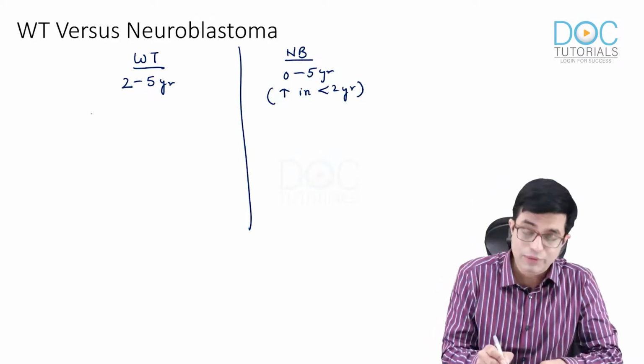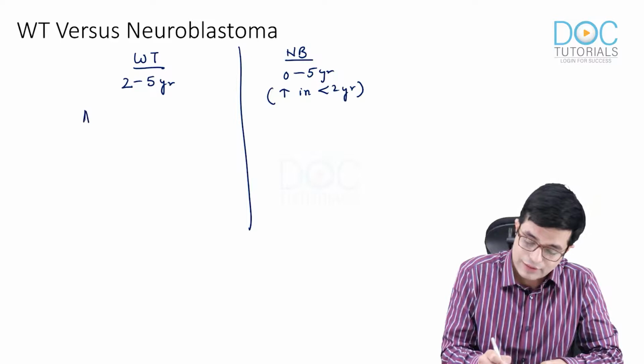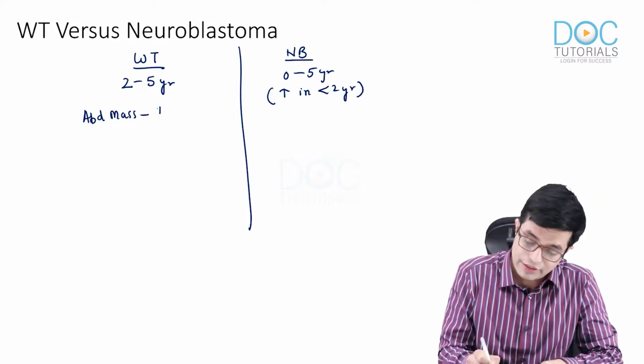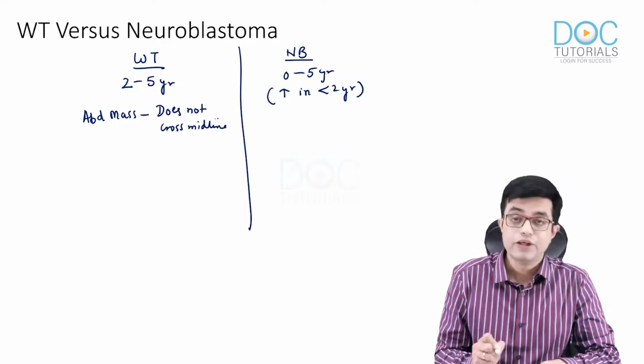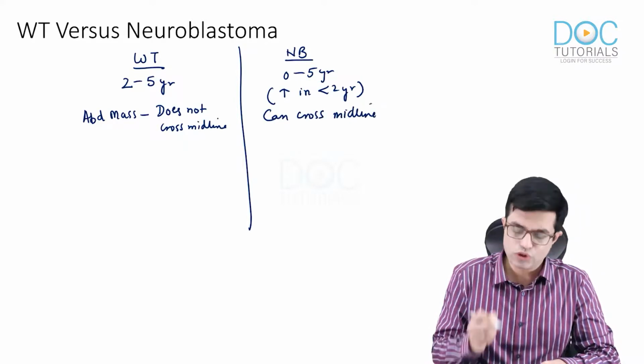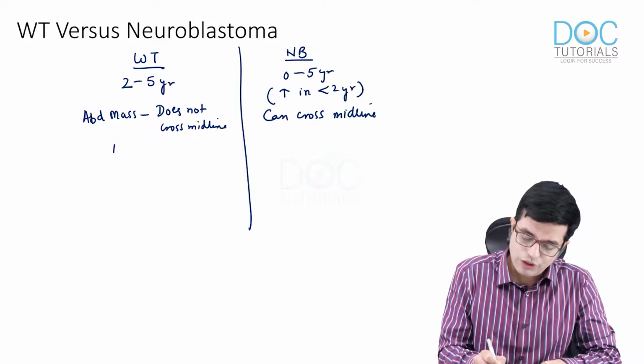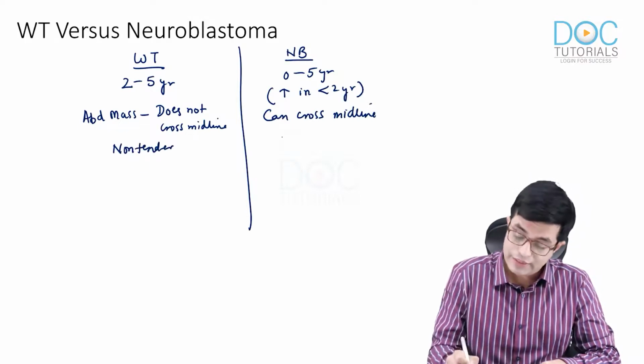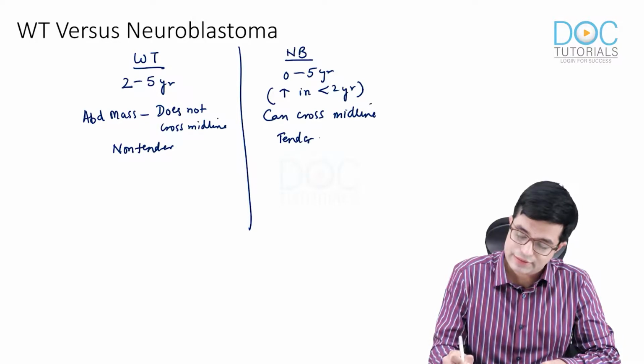Wilms tumor presents with an abdominal mass which usually does not cross the midline. Neuroblastoma can cross the midline. Third, Wilms tumor is usually non-tender. Neuroblastoma can be tender in some cases.